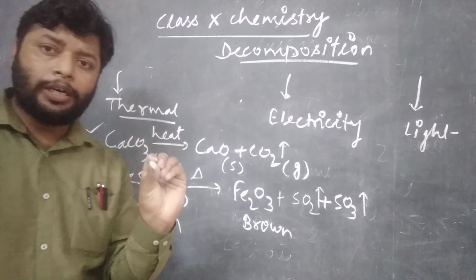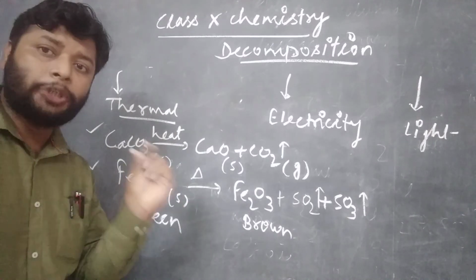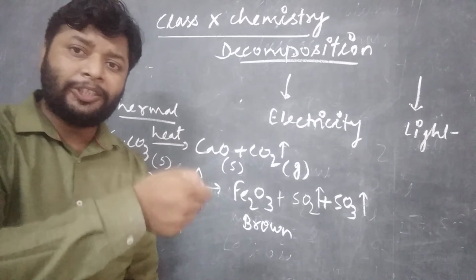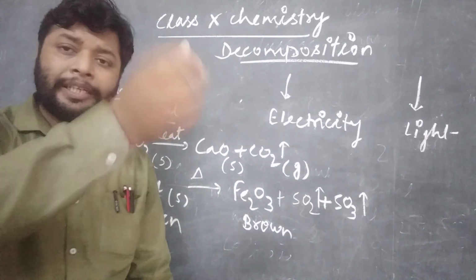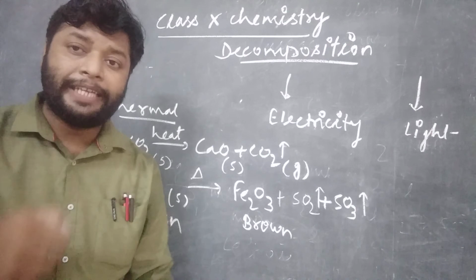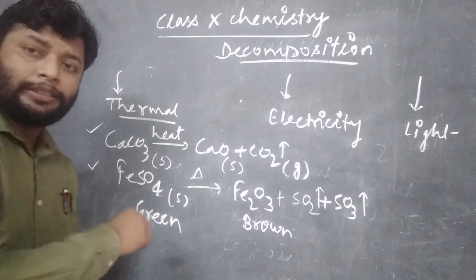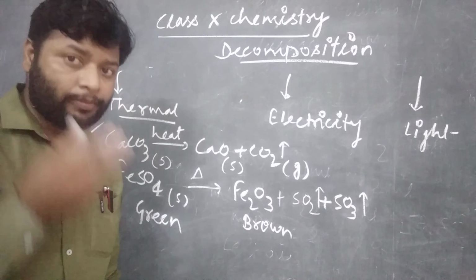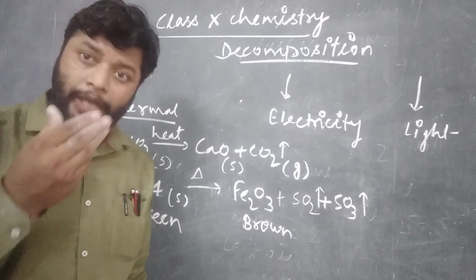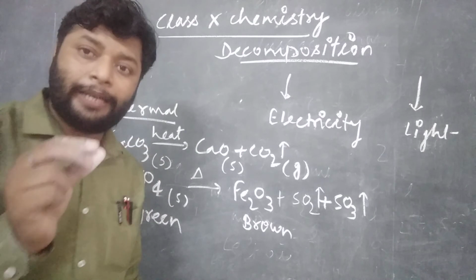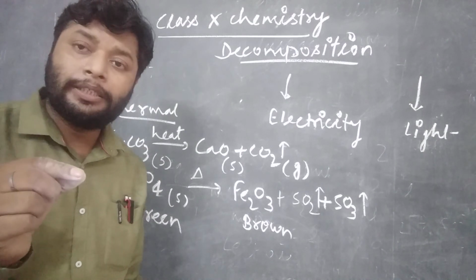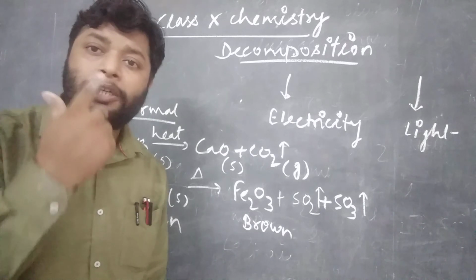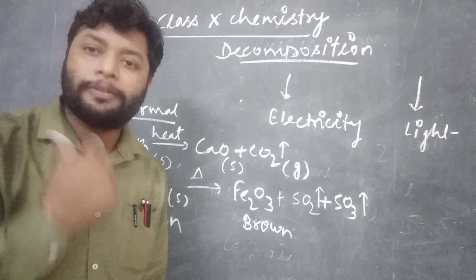When we took green crystals of ferrous sulfate in a test tube and held that test tube with a test tube holder over the flame, the green crystals turned reddish brown rapidly with the release of sulfur dioxide and sulfur trioxide, having a pungent smell. Pungent means an irritating smell in the nostrils and throat.